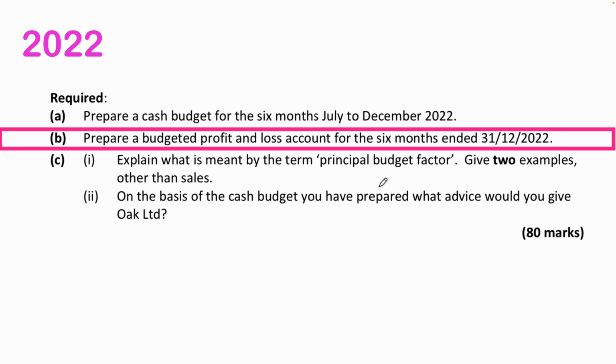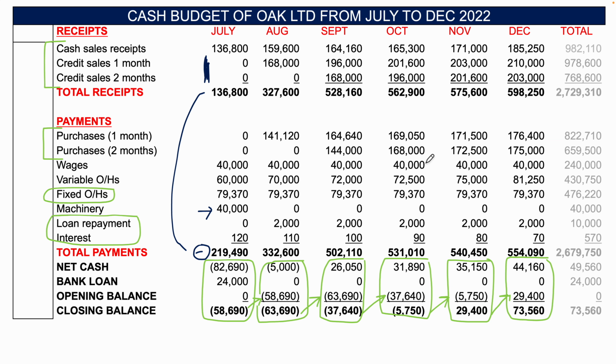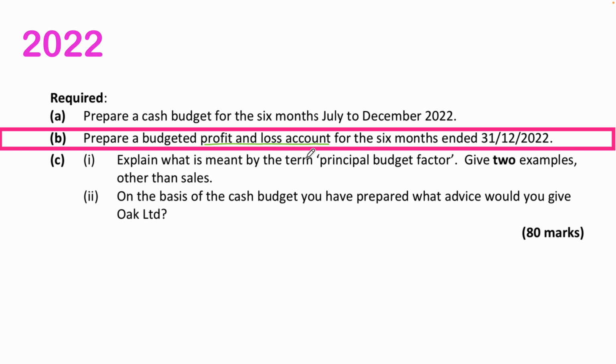Part B of this question says, prepare a budgeted profit and loss account for the 6 months ended 31st of the 12th, 2022. So, budgeted profit and loss: sales, less cost of sales, is equal to your gross profit, and then less expenses. So it's important to note here that in a budgeted profit and loss account, we can have cash and non-cash items.